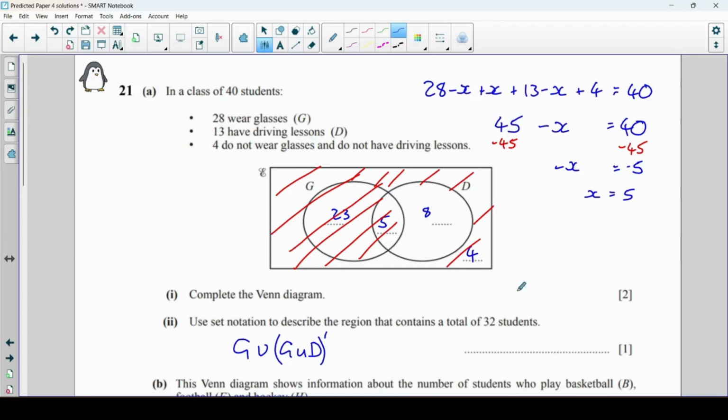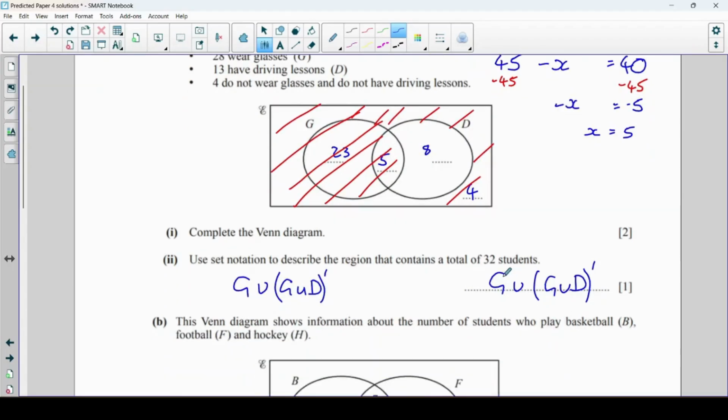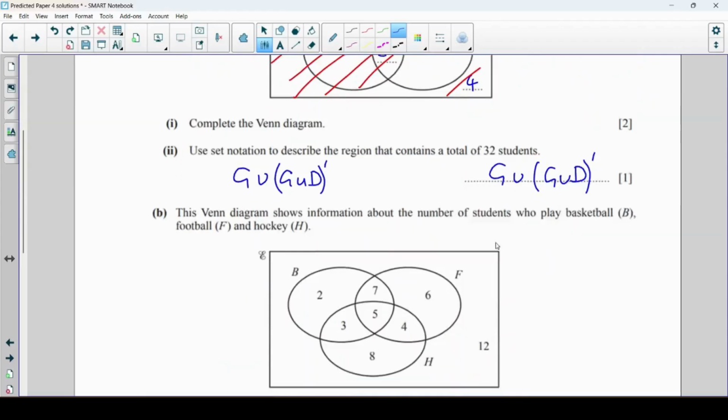That's the easiest one I can think of, but maybe you can comment if you can spot an easier way to do that one. I'm sure there's another way we could potentially do that. But that definitely covers all of that area because that's all of G, and G union D would be all of that bit, and then not that is just the outside bit there. So that definitely works. Maybe you can spot an easier way. If you do, comment below.